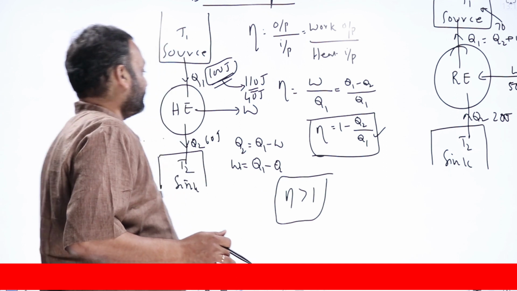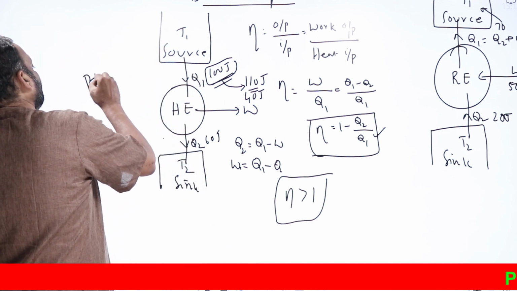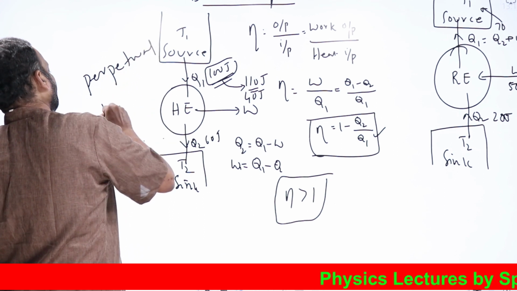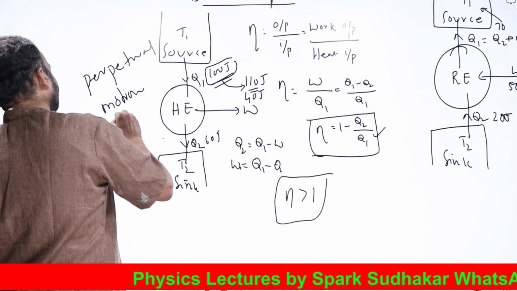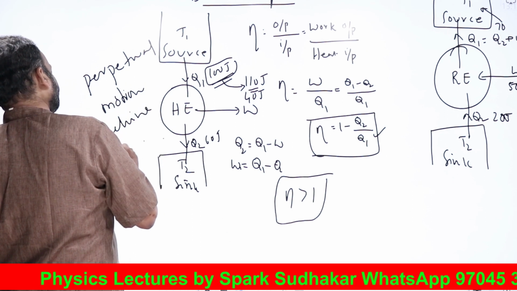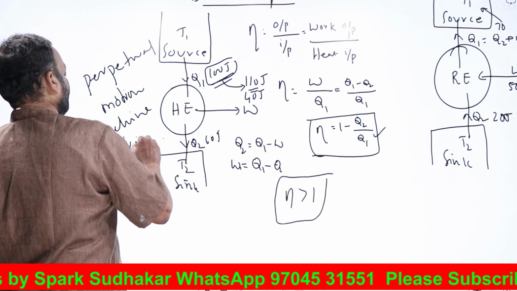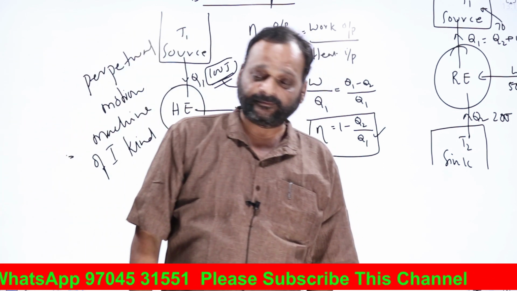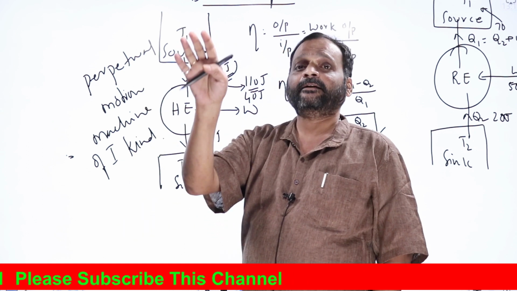Now, such an inanimate engine is called a perpetual motion machine of first kind. This is known as Oswald statement of the first law of thermodynamics: a perpetual motion machine of first kind is impossible according to the first law.